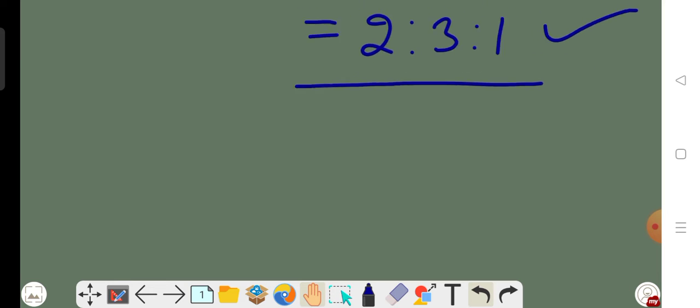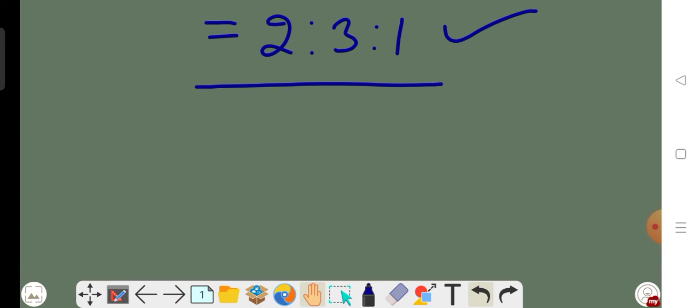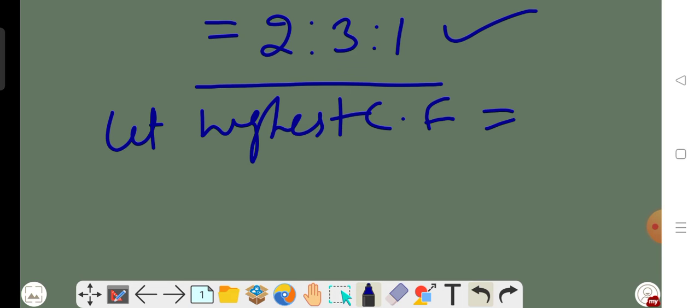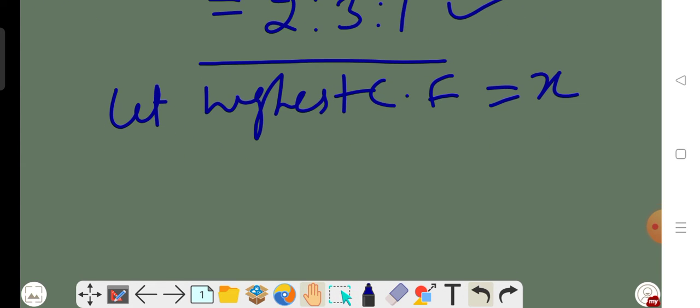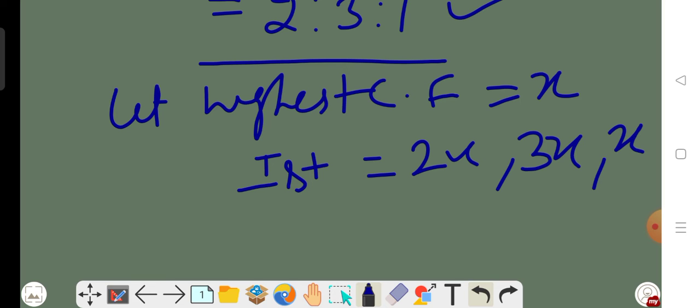This ratio represents the ratio of their quantity. So let the highest common factor be x. So the quantity held by the first bag is 2x, the second bag is 3x, and the third one is x. Okay.